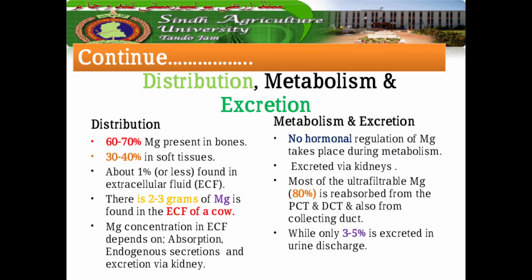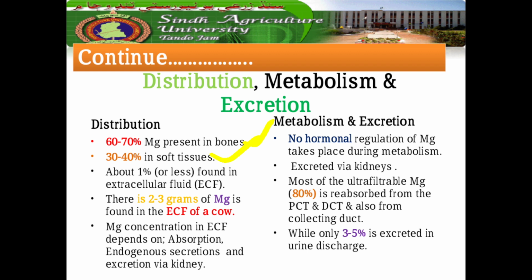Distribution, metabolism and excretion of the magnesium. Distribution, according to research, 60 to 70% of the magnesium is distributed in the bones, while 30 to 40% in soft tissues. About 1% is found in the extracellular fluid, and there are 2 to 3 grams of the magnesium in the extracellular fluid of a cow. Magnesium concentration in extracellular fluid depends upon the absorption of the magnesium, endogenous secretions and excretion via the kidney.